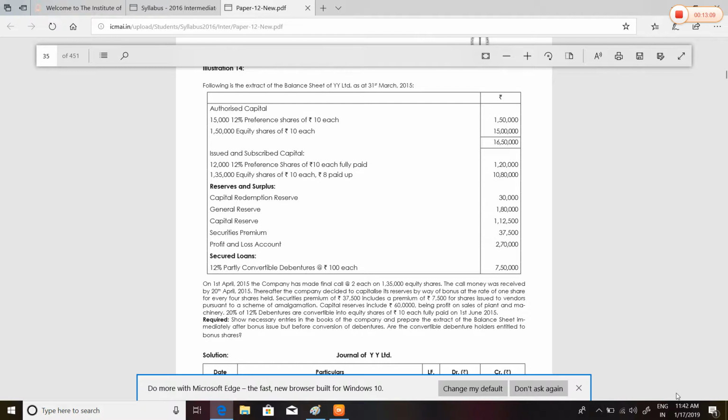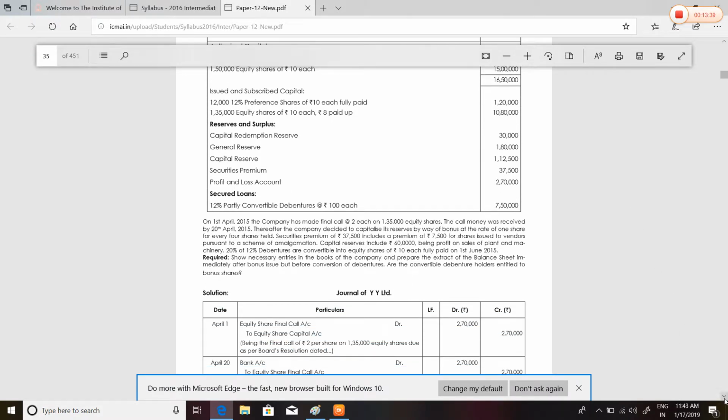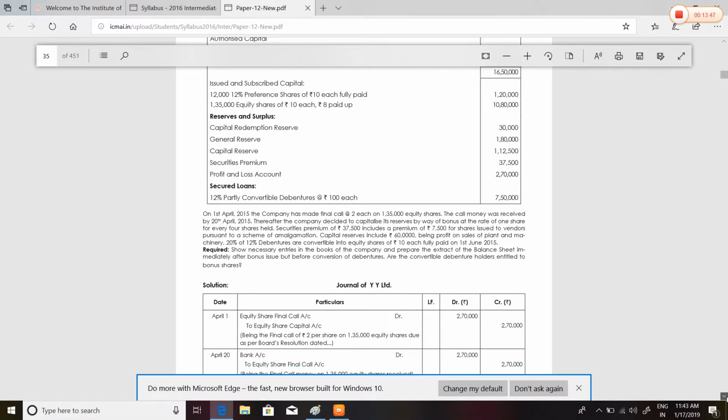Securities premium 37,500 includes a premium of 7,500 for the shares issued to vendors pursuant to a scheme of amalgamation. So we are going to take only 30,000 rupees of securities premium reserve. Capital reserve includes 60,000 being profit on sales of plant and machinery. 20% debentures are convertible into equity shares of rupees 10 each, fully paid up on 1st June 2015.